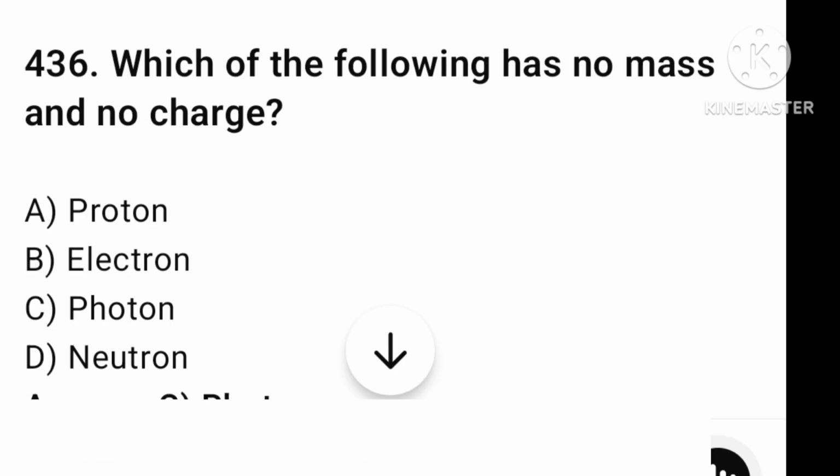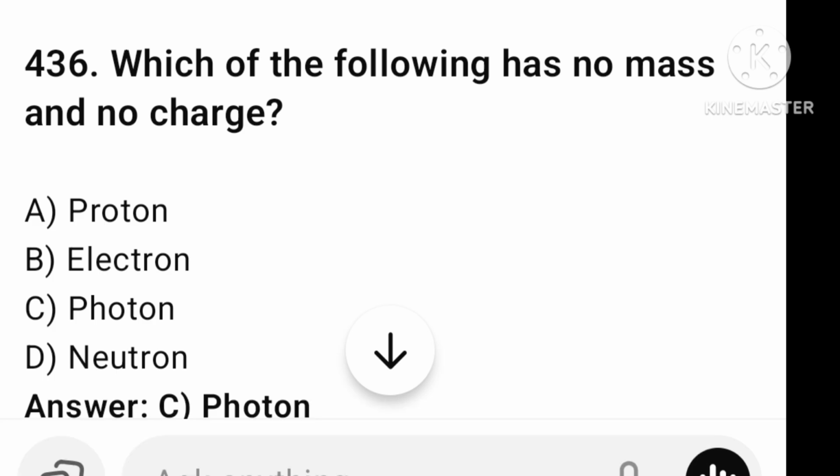The next question, which of the following has no mass and no charge? Proton, electron, photon, or neutron. The answer is option number C, photon. Let's find the next question.